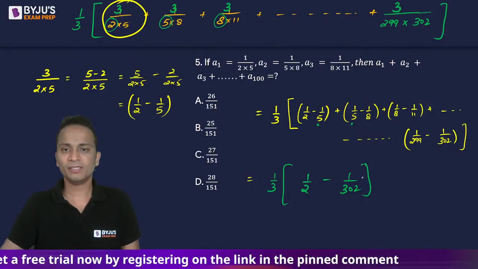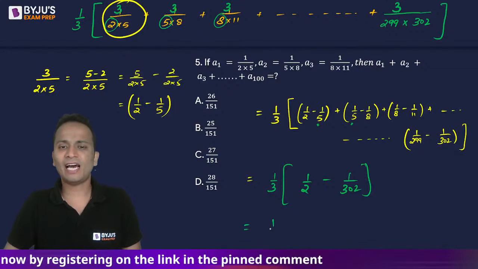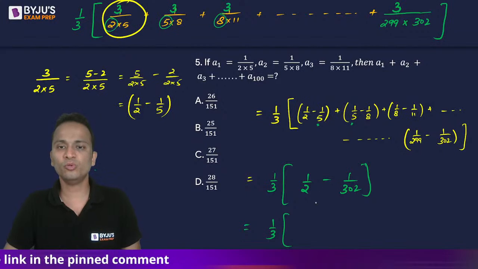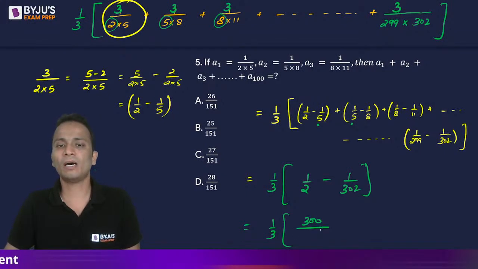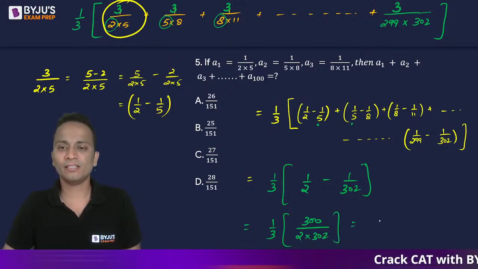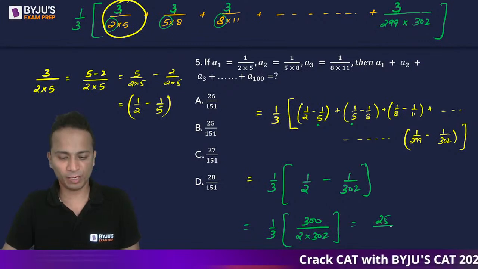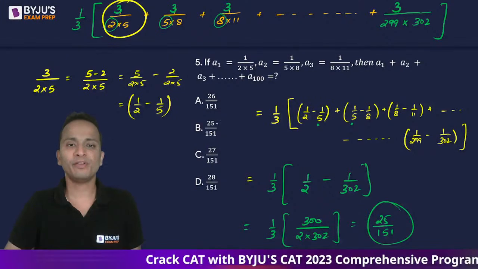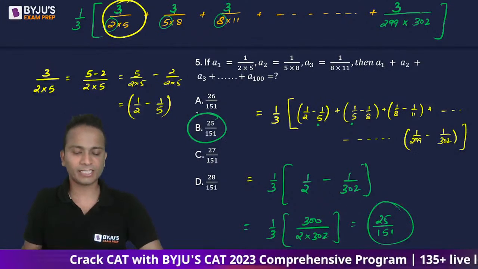Now you can simplify it and get the final answer: 300 upon 2 into 302, and the final answer will be 25 upon 151. Option B is the correct answer.